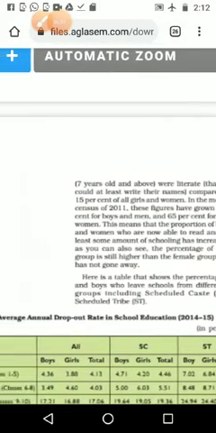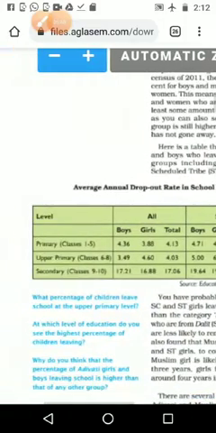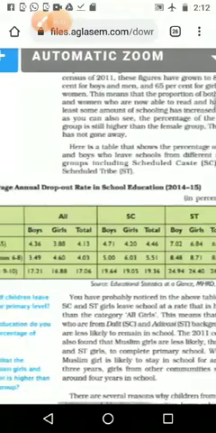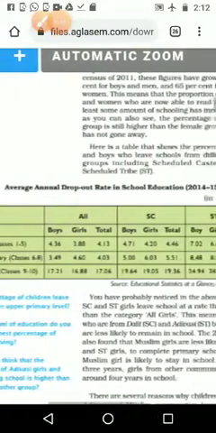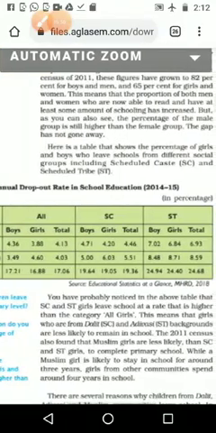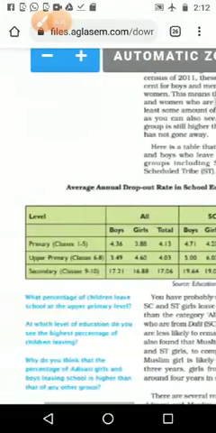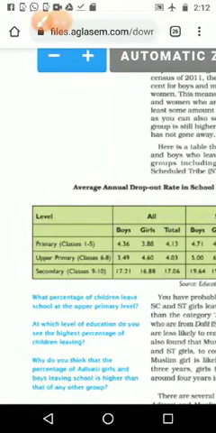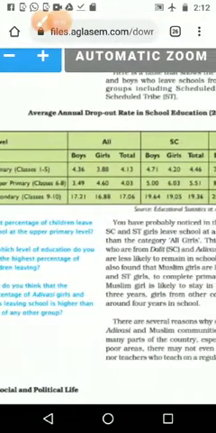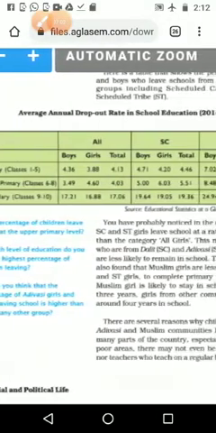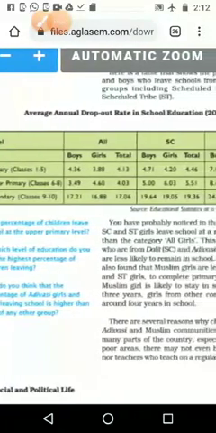Then here the annual dropout rate in school education is given. From that, boys and girls, and general means all students together, and SC ST separately is given. We can see that it is again divided into 3 groups: primary, upper primary and secondary. Primary means classes 1 to 5, upper primary means classes 6 to 8, and secondary means 9th and 10th.